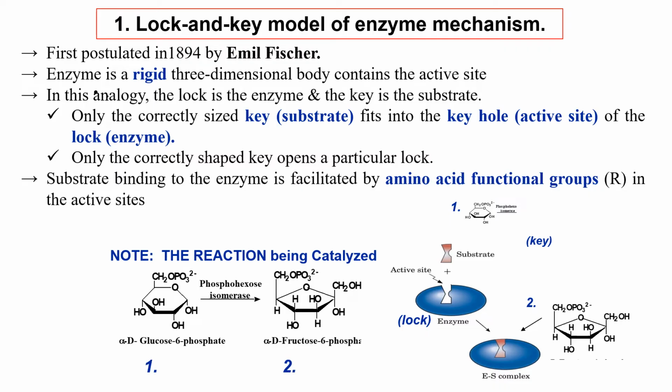The first model is the lock and key model of enzyme mechanisms. This model was postulated in 1894 by Emil Fischer, a German scientist. According to Fischer, enzymes have a rigid three-dimensional structure containing the active site.